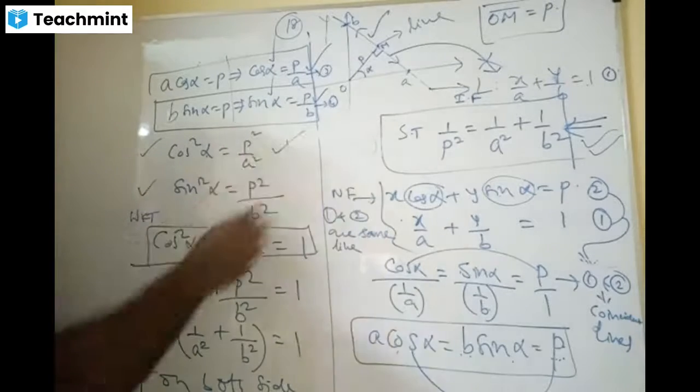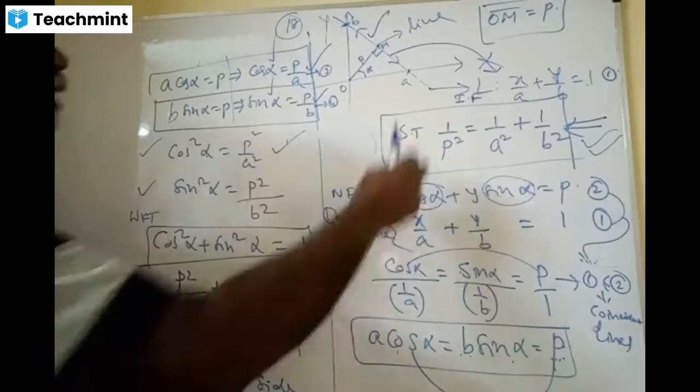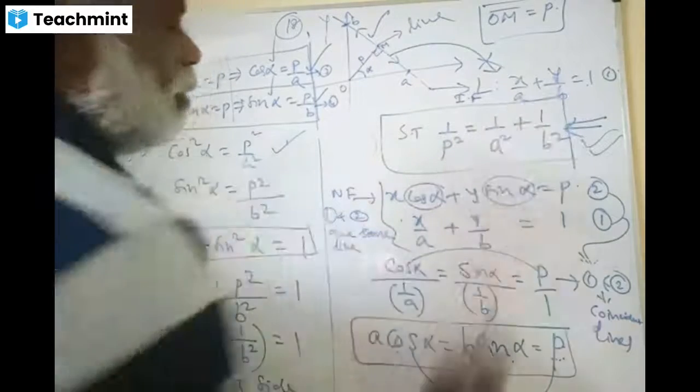Put it here. P square by A square. That's it. Then you take P square common, then divide with P square on both the sides. Then you will get 1 by P square is 1 by A square plus 1 by B square. Is it clear?